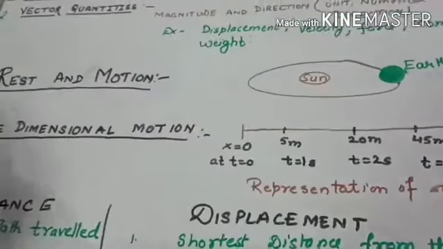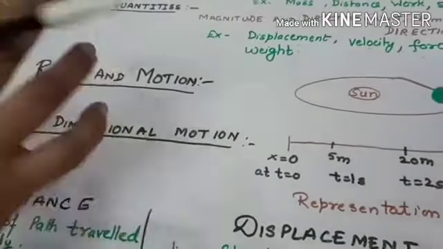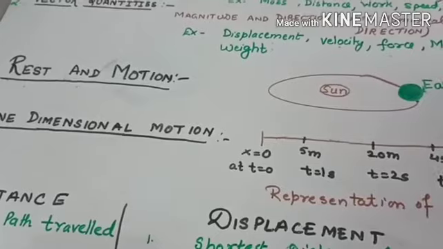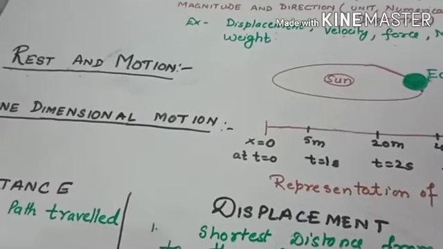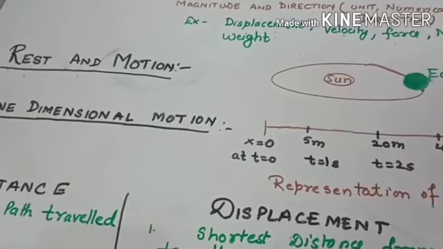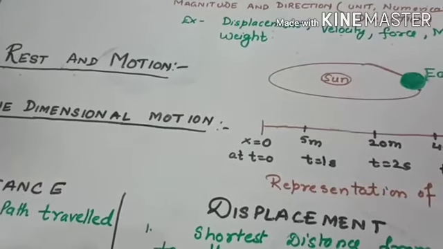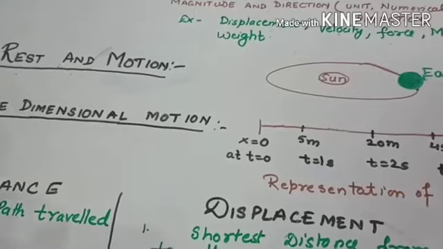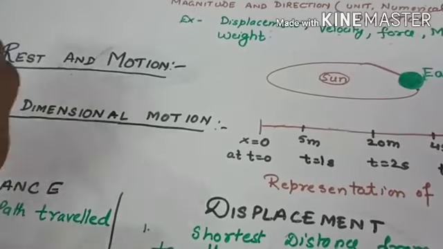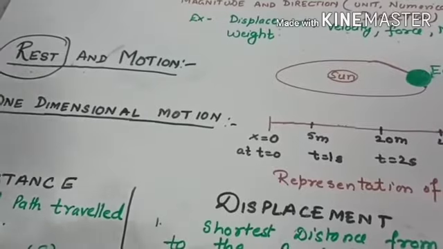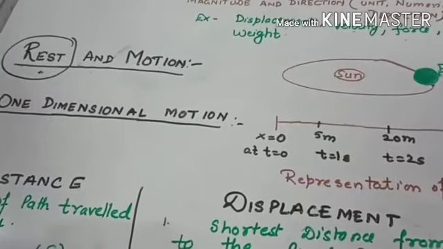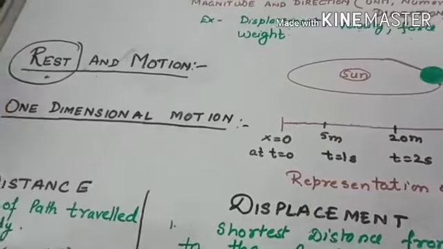Now let's see how rest and motion are related to each other. For that, let's consider an example. If we are sitting on a railway platform and look at a nearby tree, we say that the tree is at rest. Clear? Because it is not changing its position with respect to us.